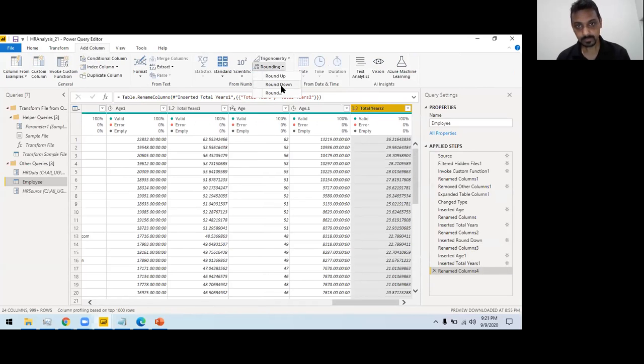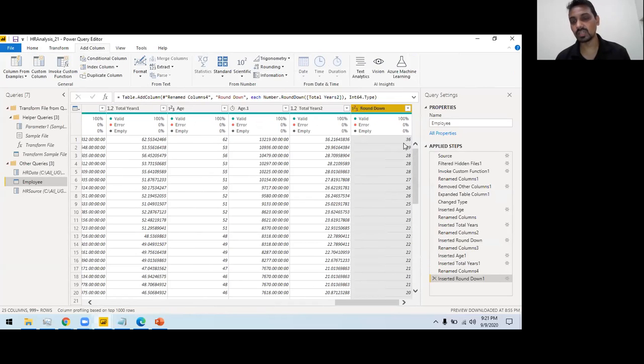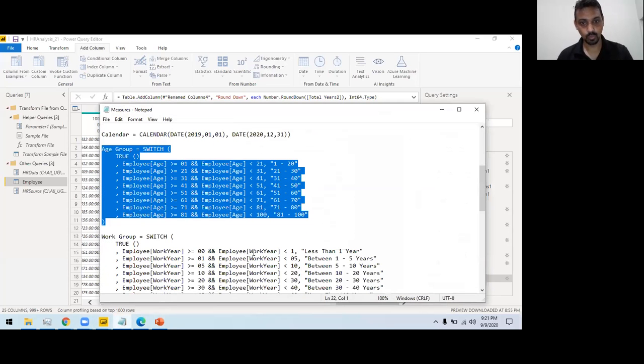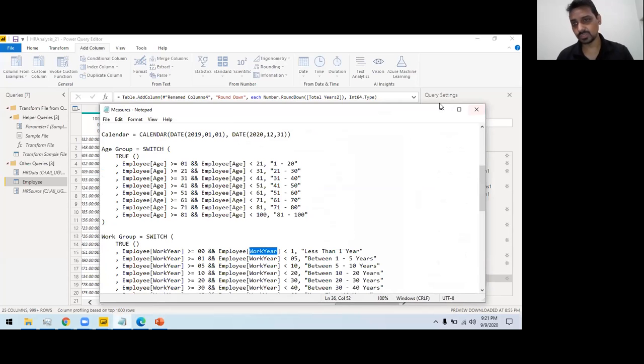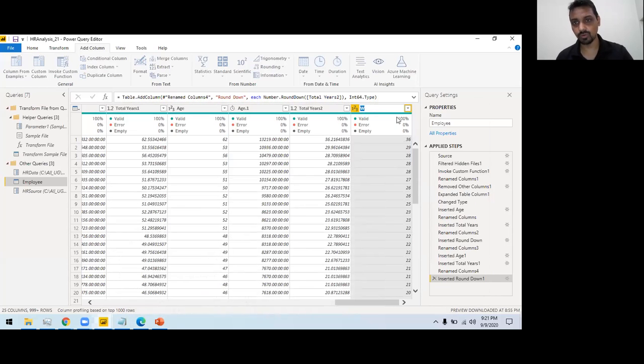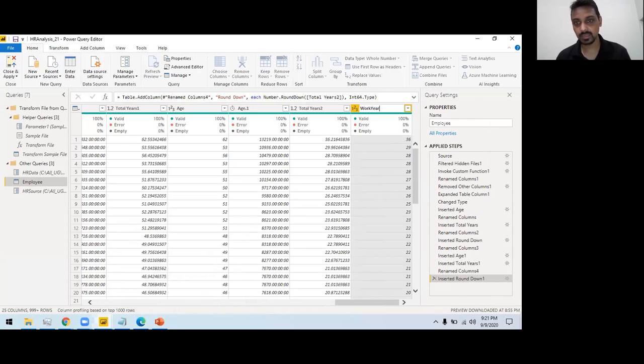Because this is not 36.2 years or 2 months, I only want to see the analysis in whole years. And then I can rename this column to work year or work experience, whichever you prefer. I am using it for the purpose of this. So once I do this, I can go back and see all the steps which I am performing here are now being saved. So I have renamed the column.